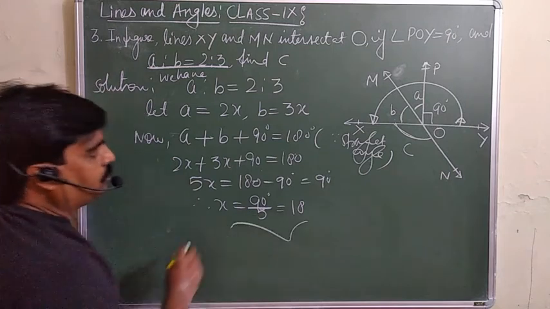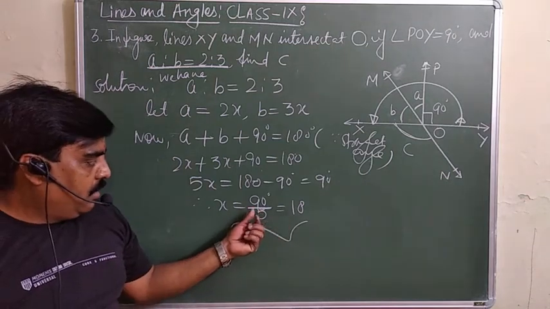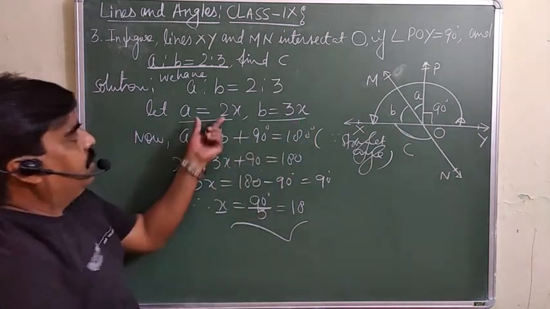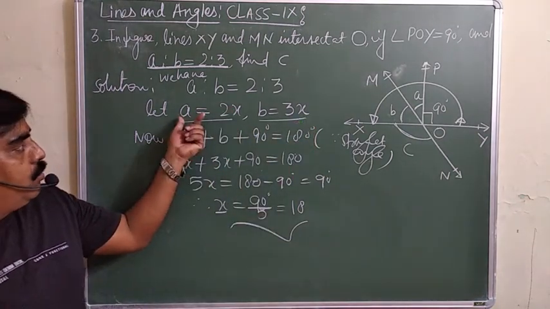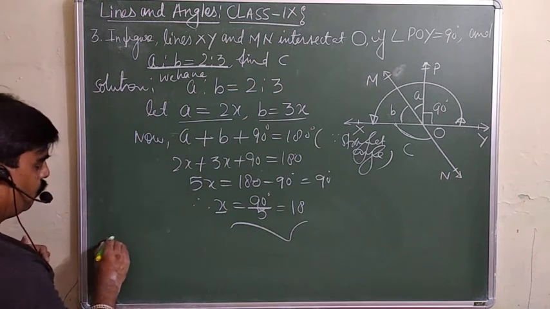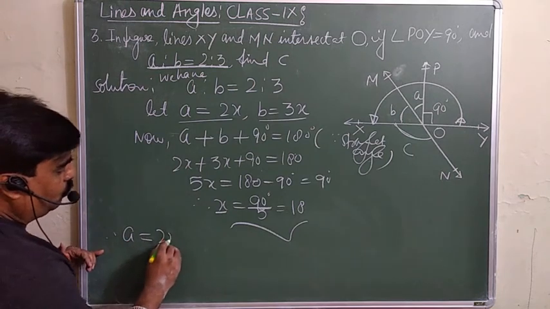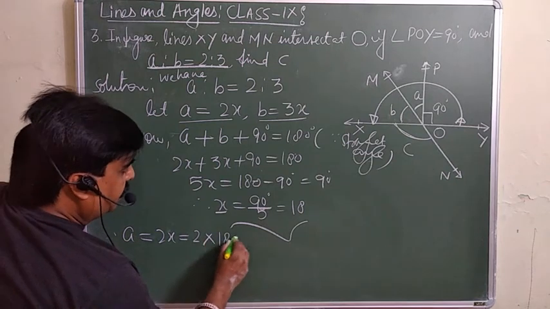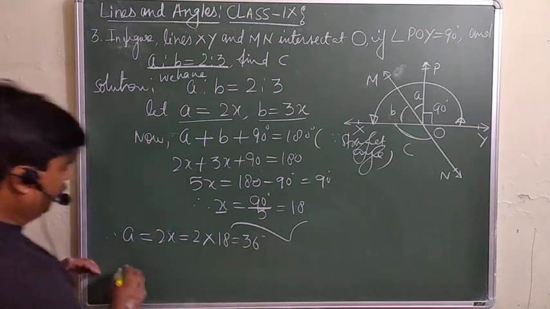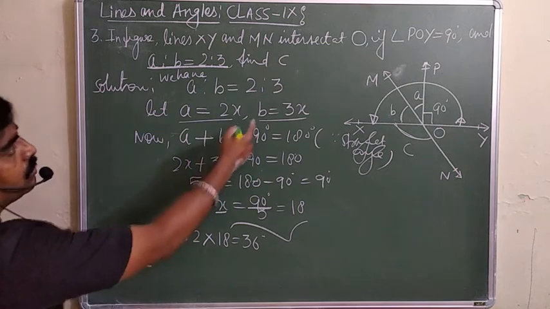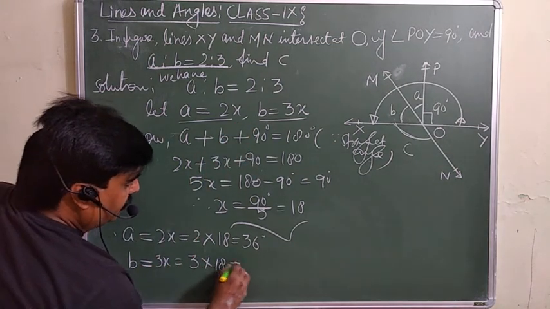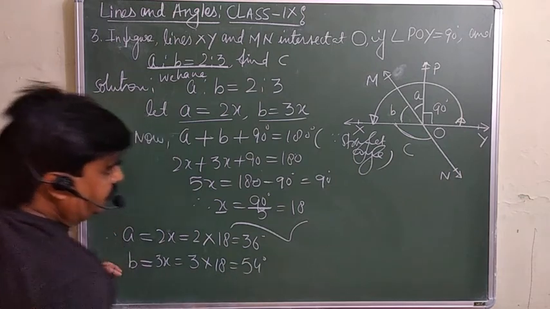Therefore x is equal to 18 degrees. You can put this value of x here, and you will get the values of A and B. A is equal to 2x, so 2 into 18, that is 36, and B is equal to 3x, that is 3 into 18, that is 54.